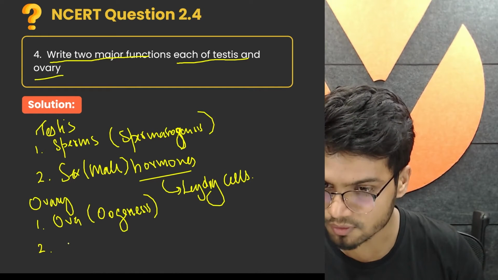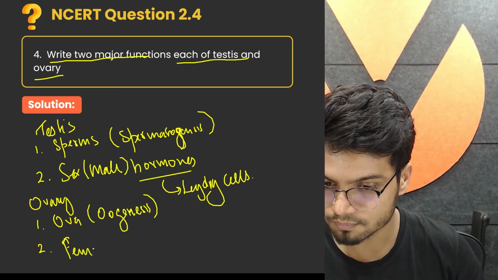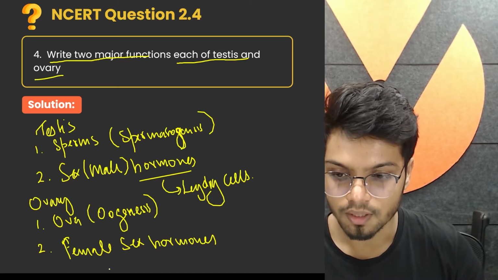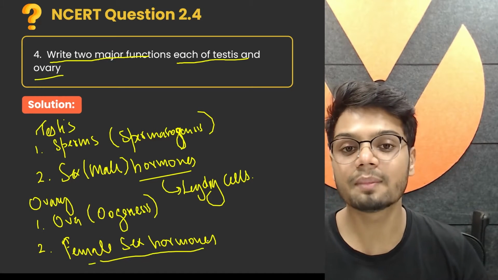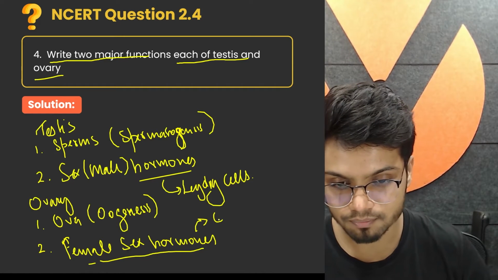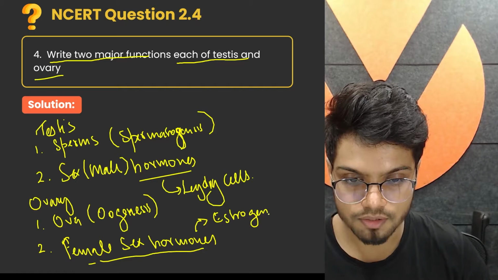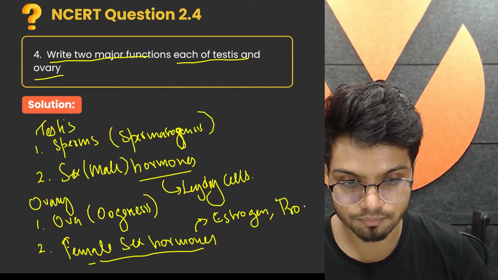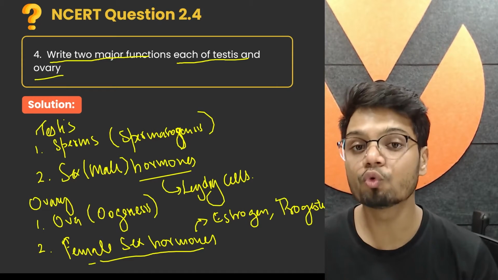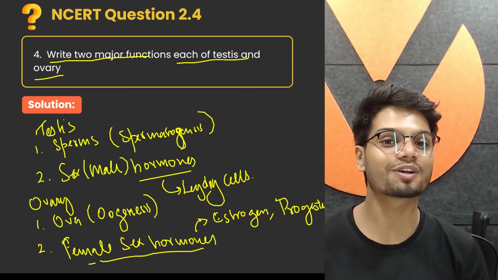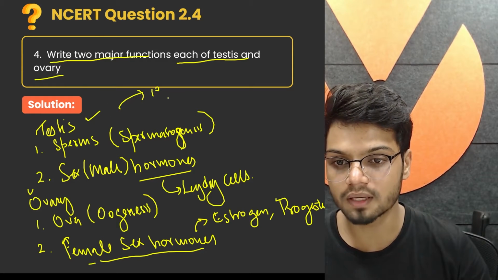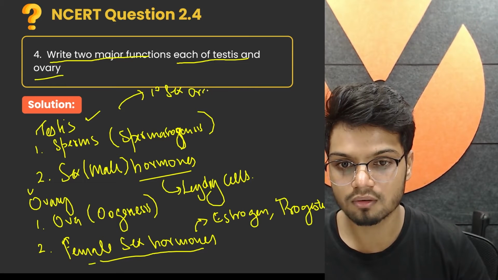Second, again, the main function is the release of the female sex hormones. The female sex hormones such as what? Such as your estrogen and progesterone. Those are the two main examples of the primary sex organs. That's right. Testis as well as ovary, both of them are what? Both of them are primary sex organs.